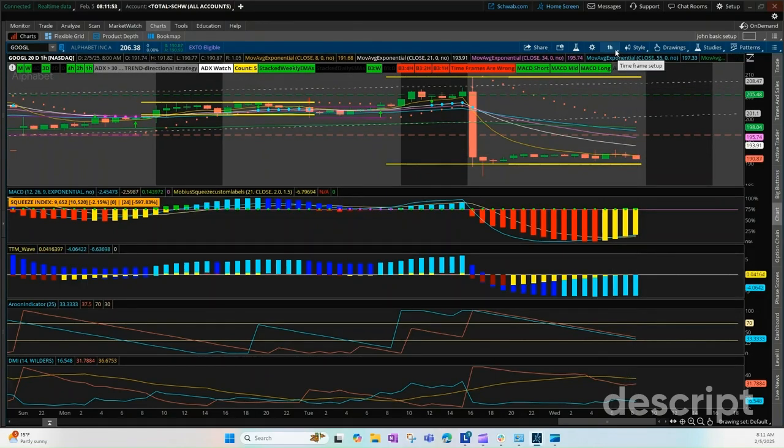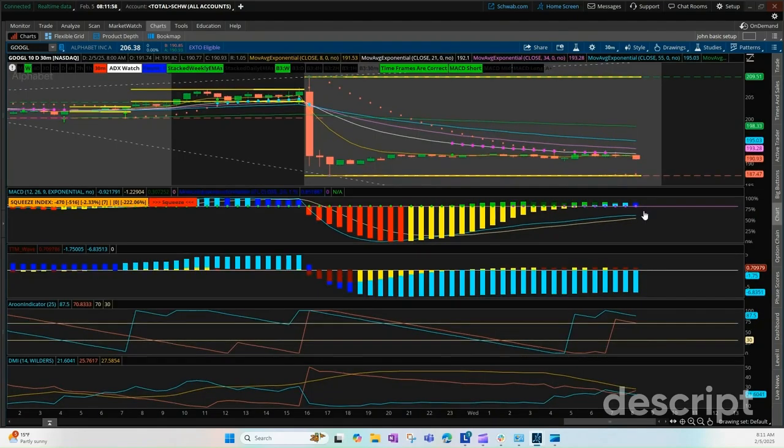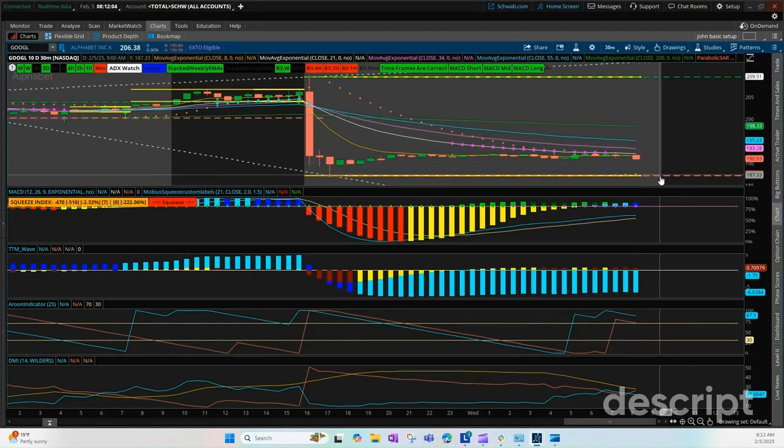Let's take a look at it now in a smaller time frame and see if we've got any strength coming back. We've got some squeezes setting up. MACD is rolling up. Looks like Google can go down to 187 potentially and get a reversal. Right now it's at 190. It's really close to that 187, 188.